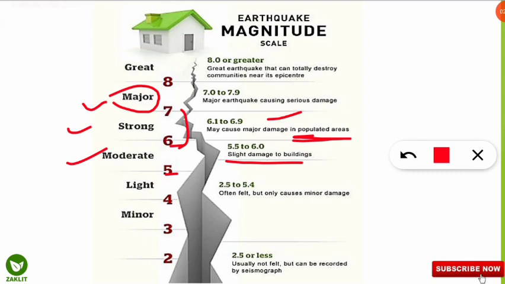From 7 to 7.9 it is a major earthquake causing serious damage, and 8 or more is regarded as great, which can totally destroy communities near its epicenter. Epicenter and all we will also learn through these questions.